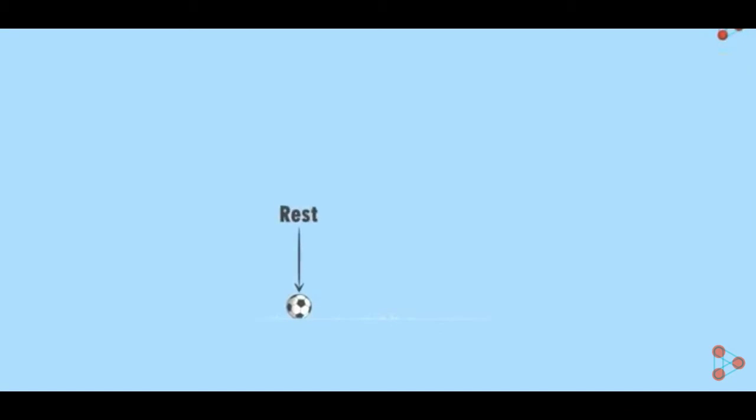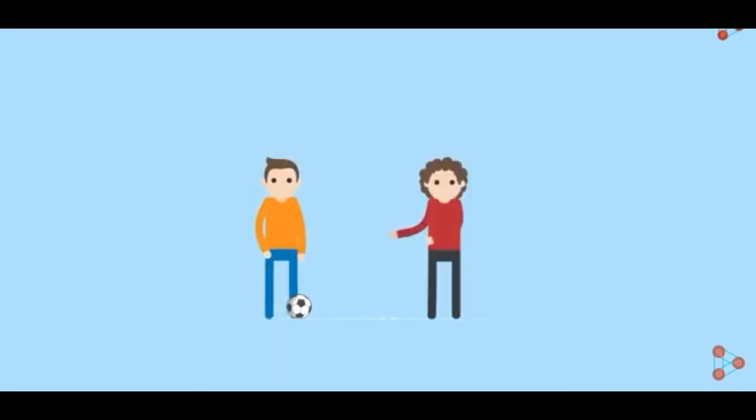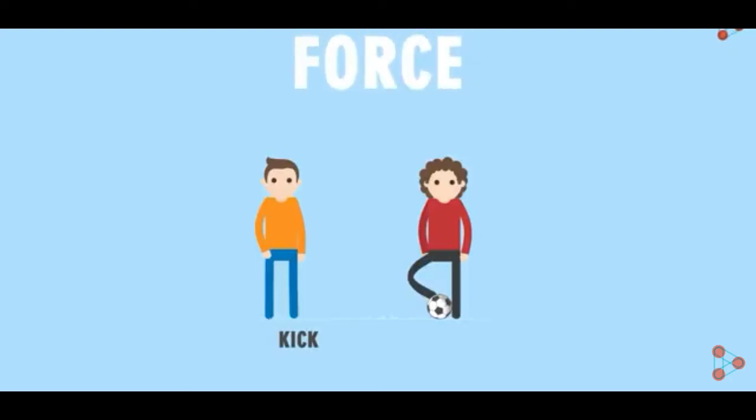Consider a ball lying on the ground at rest. It's not moving. Suppose this player here wants to pass this ball to his teammate who is standing on the other side of the pitch. How will he do that? He needs to make this ball move in the direction of his teammate. So he will kick the ball in the direction of his teammate. When he kicks the ball, we say that he applied a force on the football. Yes, the kick is nothing but the force he applied on the ball.